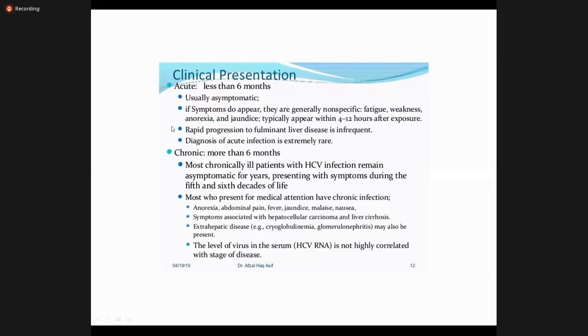Clinical presentation, as I have already discussed, can be asymptomatic. Again, the non-specific symptoms like fatigue, weakness, anorexia, jaundice, as I have discussed in hepatitis B. Then rapid progression to fulminant liver disease. Chronic, after more than 6 months, they have similar non-specific symptoms like anorexia, pain, fever, jaundice, malaise, etc.